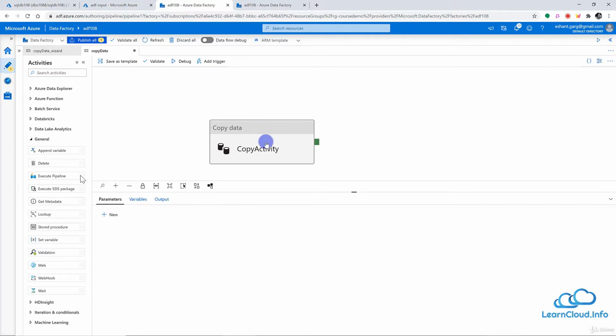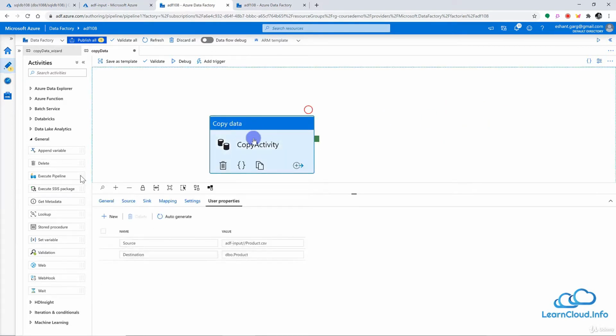Right now we are working with copy data activity, and in the context of copy data activity, the two properties, source and destination, make sense, and you can auto generate these properties. So for example, if I delete this right here, you can just click on auto generate, and this will generate these properties. Now, how is this useful?